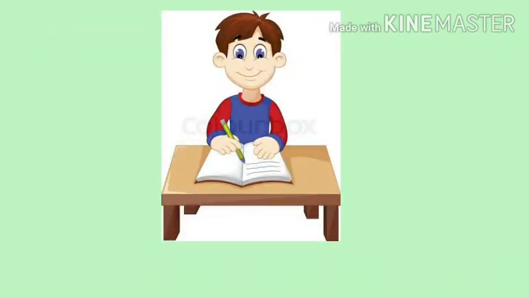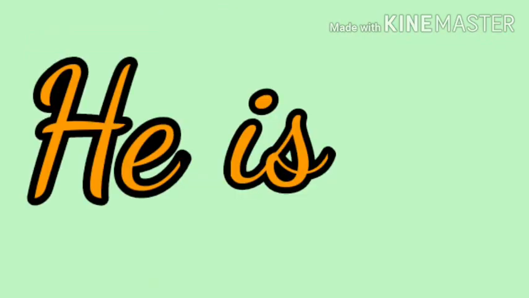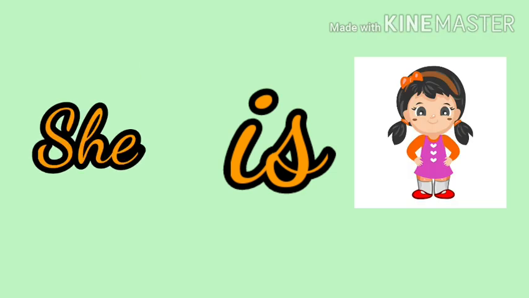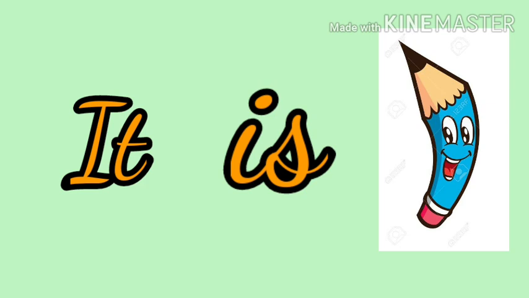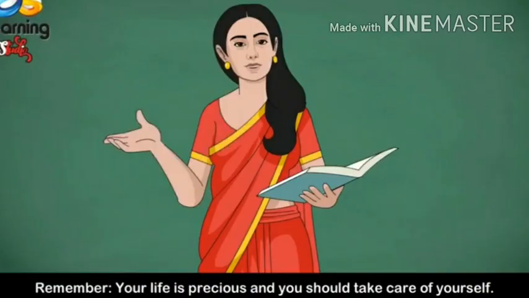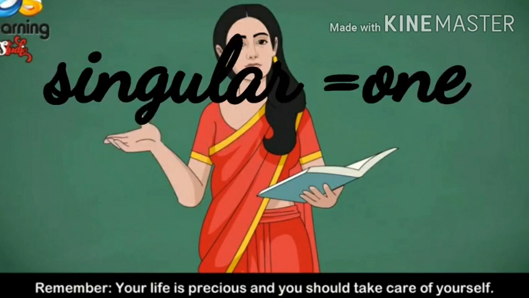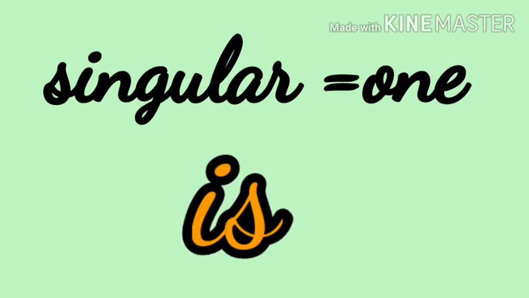So we can use is with he, like he is a boy, with she, like she is a girl, with it, like it is a pencil, and like this. So whenever there will be any singular thing, that means any one thing, we will use is there. I-S, is. Okay children, got it?